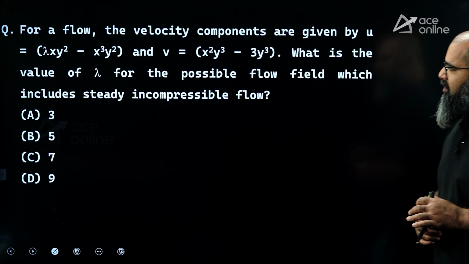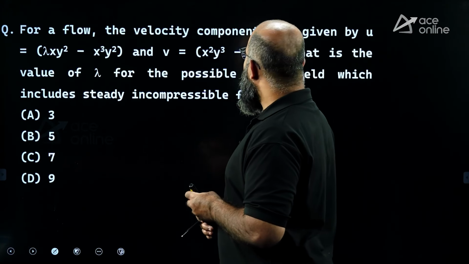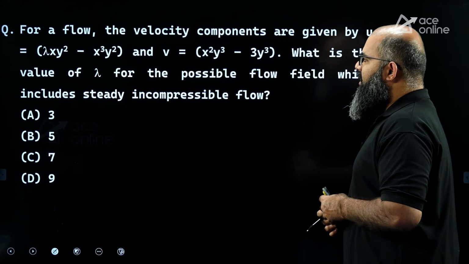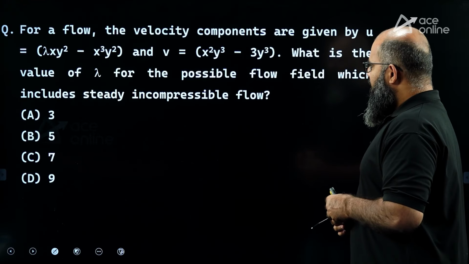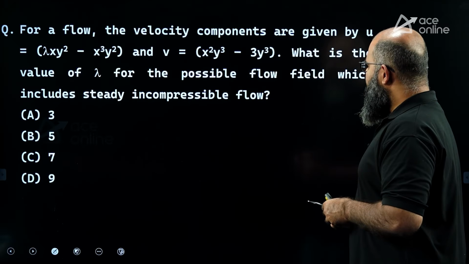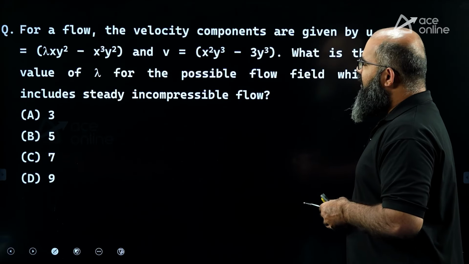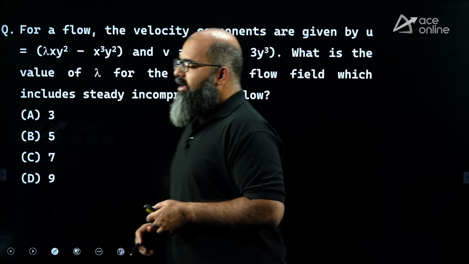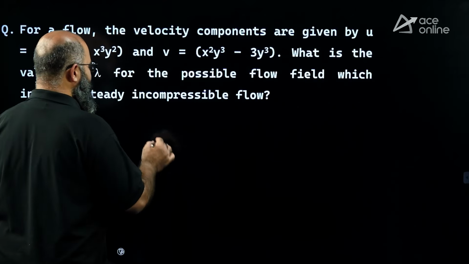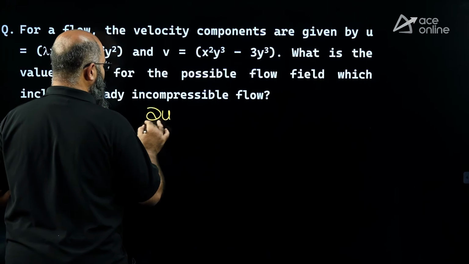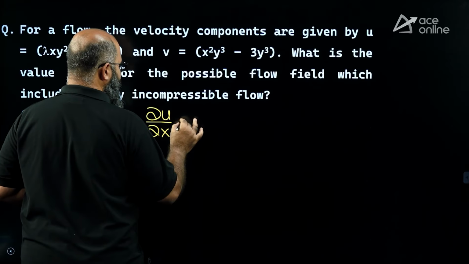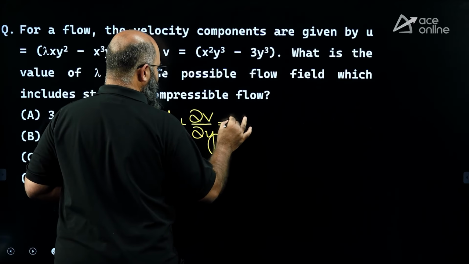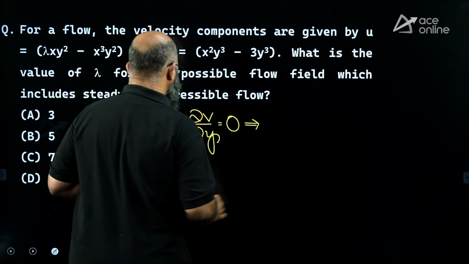Moving further, next question. The question is saying, for a flow, the velocity components are given by u is equal to lambda x y square minus x cube y square and v is equal to x square y cube minus 3y cube. What is the value of lambda for the possible flow field which includes steady incompressible flow? If the flow happens to be steady incompressible, then the equation is supposed to be dou u by dou x plus dou v by dou y has to be equal to 0, which implies.